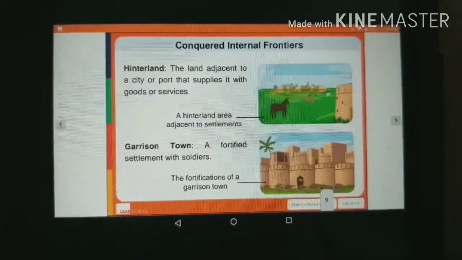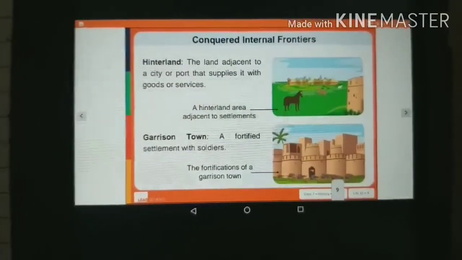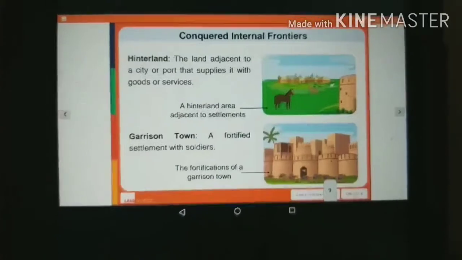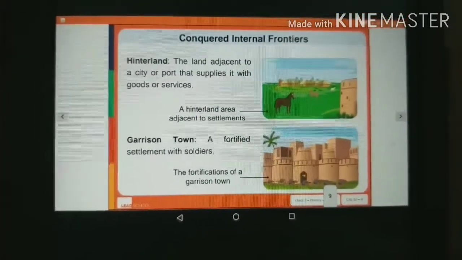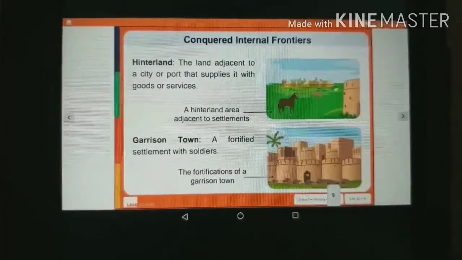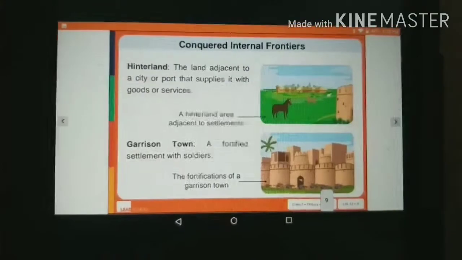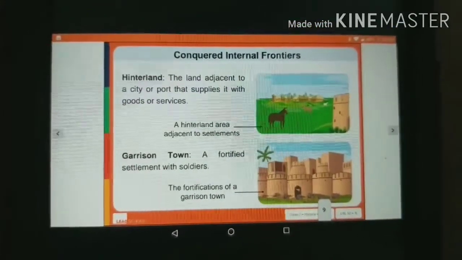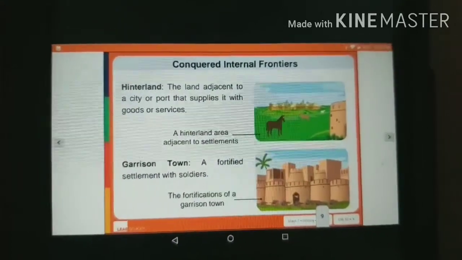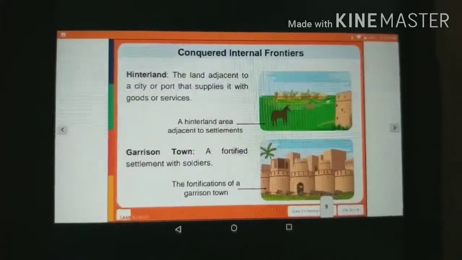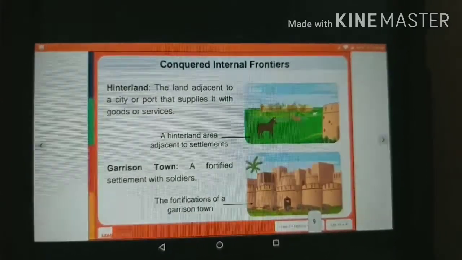In simple words, we can say that the hinterland is the area that is near our house. Suppose you are living in your house and all the nearby area is known as the hinterland. And the garrison town is like your home where you can reside very safely. So in earlier times people used to build big forts for themselves to safeguard themselves from other rulers.